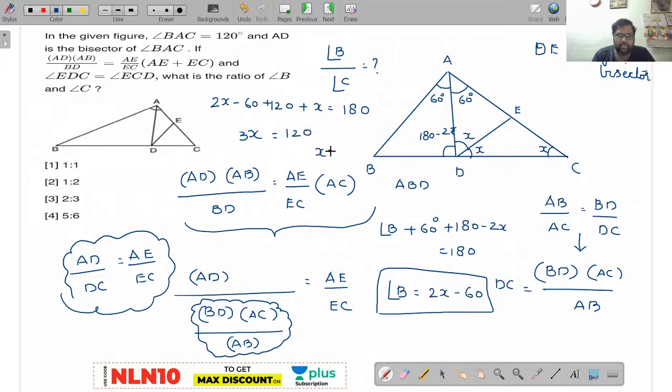So x value will be 40. If x value is 40, so 80 minus 20, angle B value will be 20. So angle B is 20, angle C is 40. So your answer is 1:2. This is your answer. Yes, Balaji Prasad, very good. Second option.